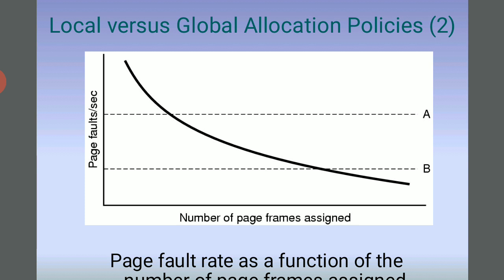The common approach for handling address spaces larger than 32 bits is to use a hashed page table, with the hash value being the virtual page number. Each entry in the hash table contains a linked list of the elements that hash to the same location. Each element consists of three fields. So what are the three fields? The virtual page number, the value of the mapped page frame, and a pointer to the next element